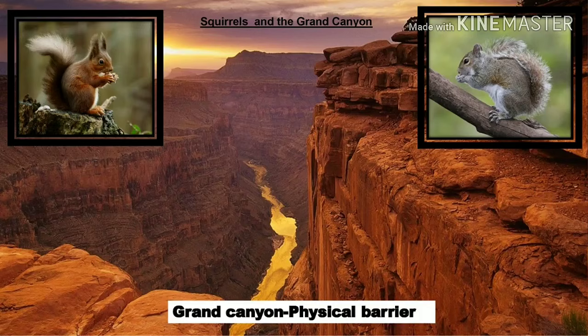So here the geographical barrier which was acting was the Grand Canyon. As a result of the Grand Canyon formation, there is reproductive isolation between these species, and that is why they couldn't interbreed with each other, and as a result, after some time, they emerged as different species. So in this way, allopatric speciation has a good example in this Grand Canyon formation.